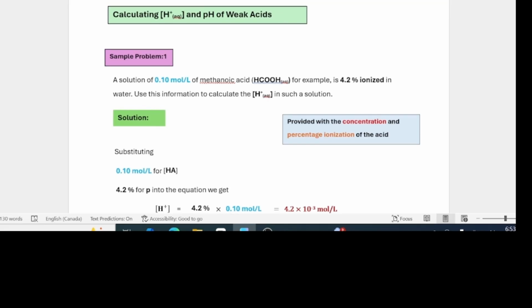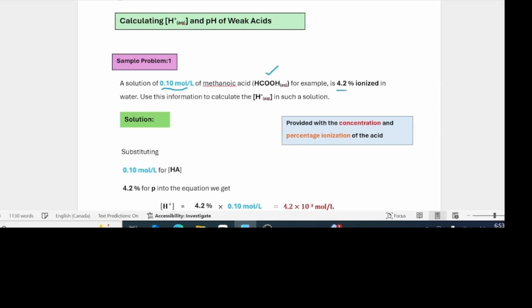Now we'll learn how to calculate the hydrogen ion concentration and the pH of weak acids. We solve this problem to show how that is done. So, solve problem number 1. You're given this concentration of methanoic acid that has that formula, and we are told that it is 4.2% ionized. And we want to use this information to calculate the hydrogen ion concentration of the solution.